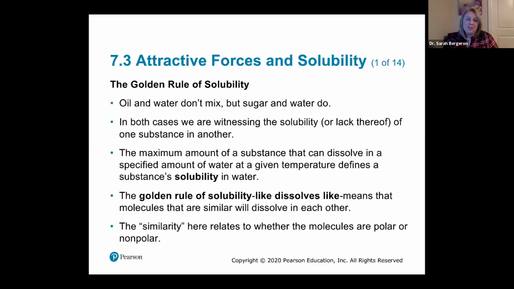All right, we are on chapter 7, section 3, and we're going to talk about attractive forces and how they determine solubility of any given molecule. So I'm sure you've heard before the golden rule, right? Like dissolves like. That's the golden rule of solubility, right? And it's down here, like dissolves like.